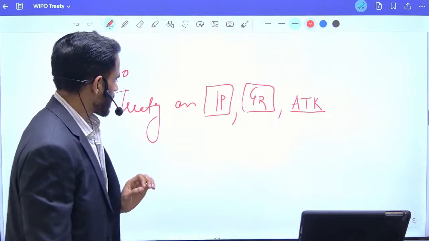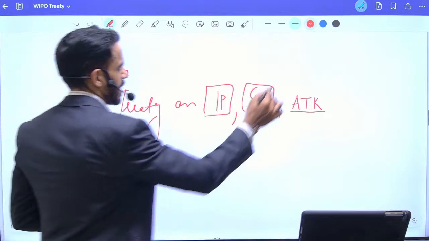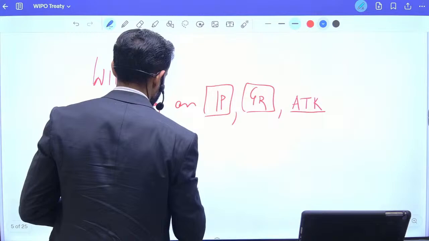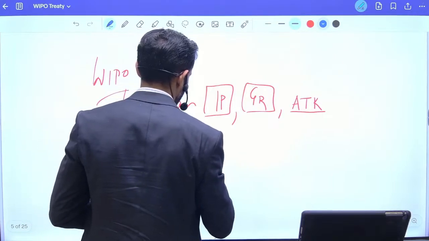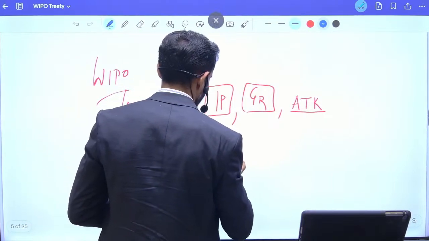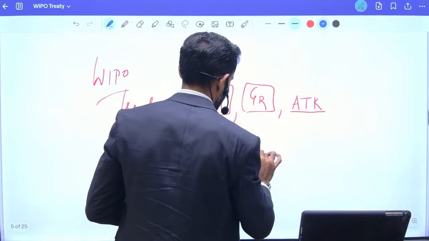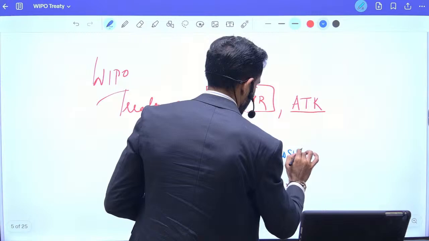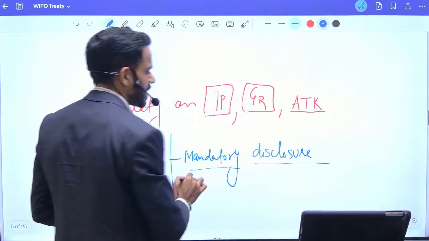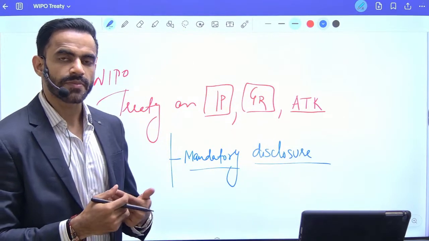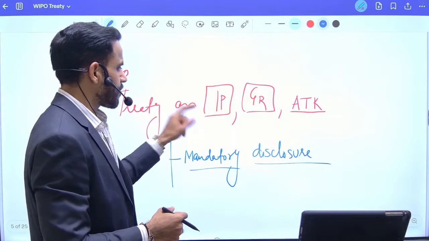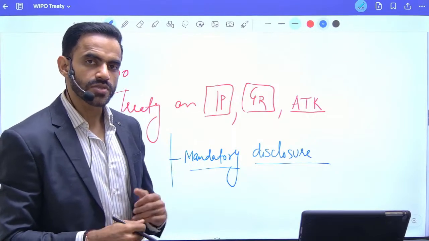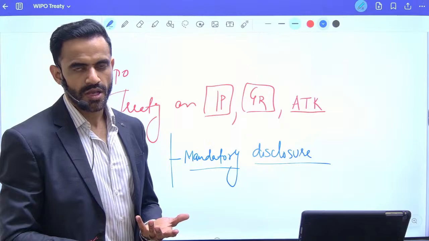Now under this agreement, just remember two things. First, there is a provision of mandatory disclosure. Mandatory disclosure basically means it is mandatory for the company that is filing for a patent to disclose how they got to know it.